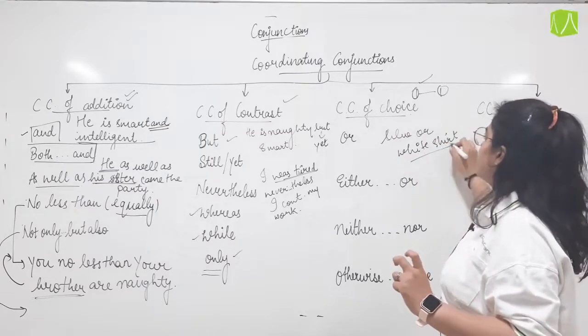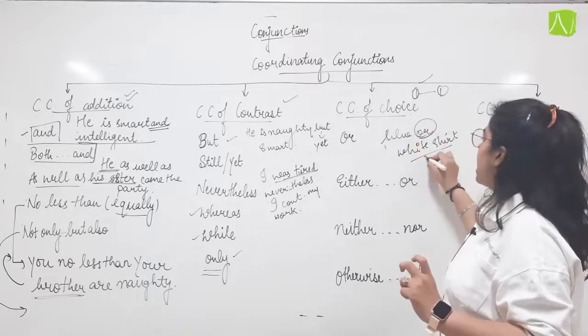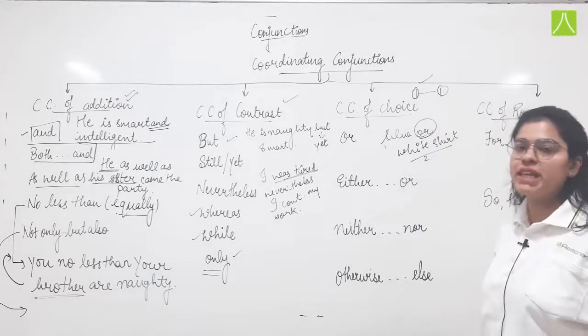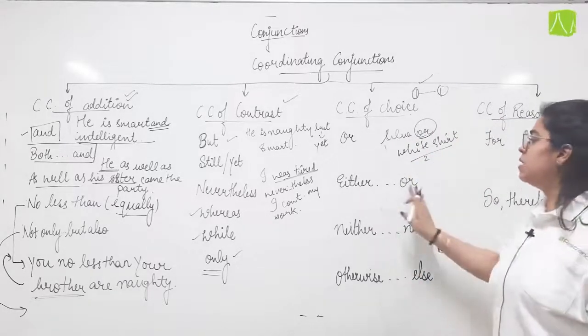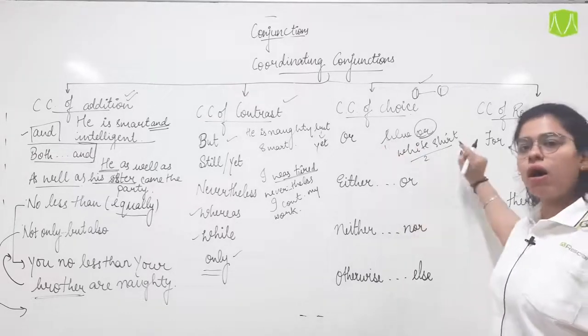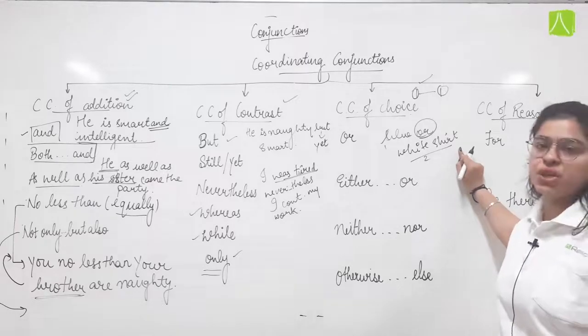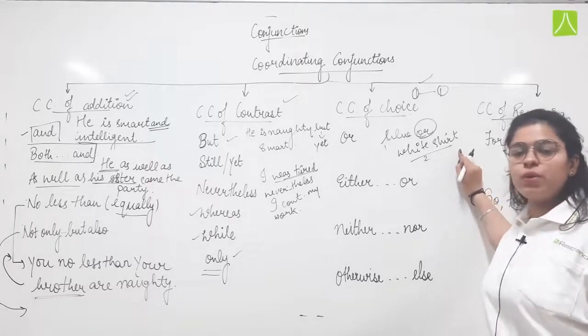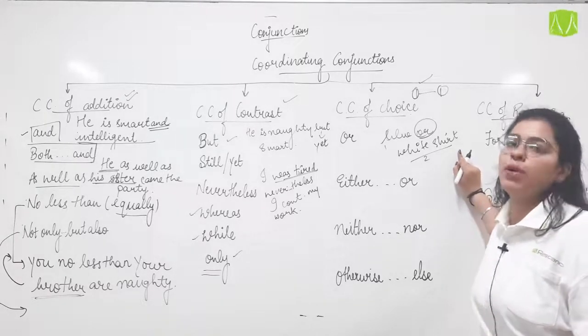So there I have been given 2 options, 1 and 2, and I have to go with either of them. Either or: either the blue one would suit you or the white shirt.